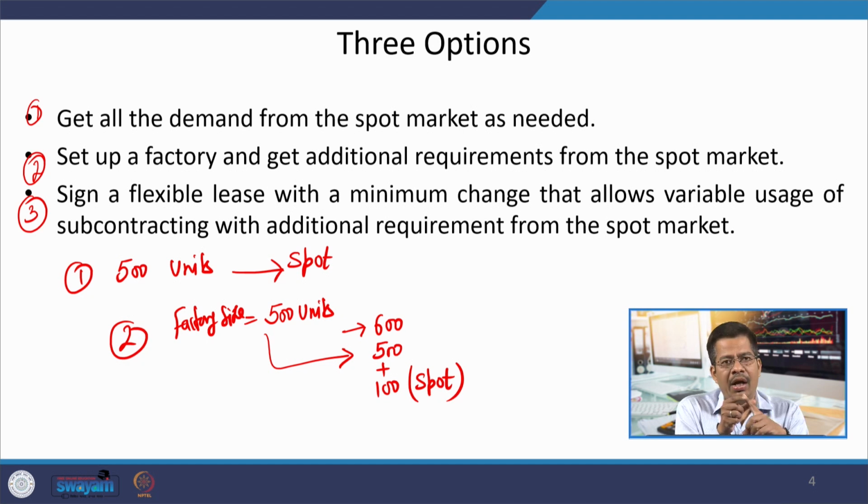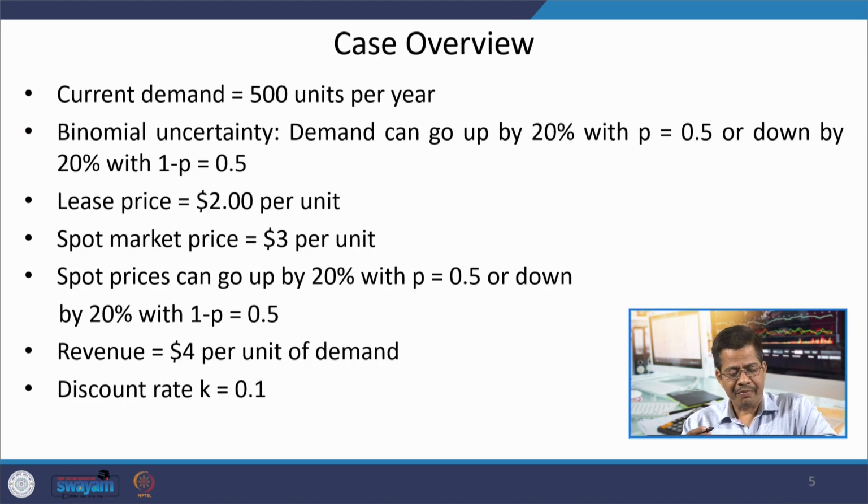One is have your own factory and then additional requirements coming from the spot market. Another is 100% requirement from the spot market, and third is have a facility which is a contract facility, but if you require more items, you can go to the spot market. So, 2 or 3 are more or less similar. The only difference is in 2 you have the ownership, in 3 you are taking a lease agreement. Now, with these inputs, let us see the data which are given to us.